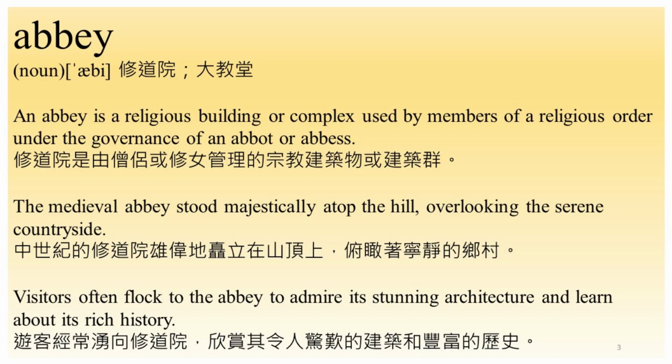Abbey. An abbey is a religious building or complex used by members of a religious order under the governance of an abbot or abbess. The medieval abbey stood majestically atop the hill, overlooking the serene countryside. Visitors often flocked to the abbey to admire its stunning architecture and learn about its rich history.